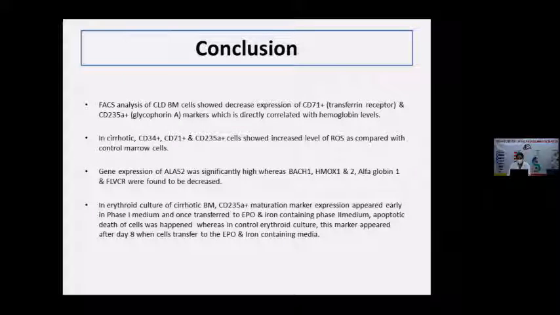Whereas in control erythroid culture, these markers appeared after day 8, because CD235A is the maturation marker, and it should appear when cells are transferred to the maturation medium. So when cells are transferred to the EPO-containing medium, they go very well. But I found a defect in the culturing of the cirrhotic bone marrow cells.